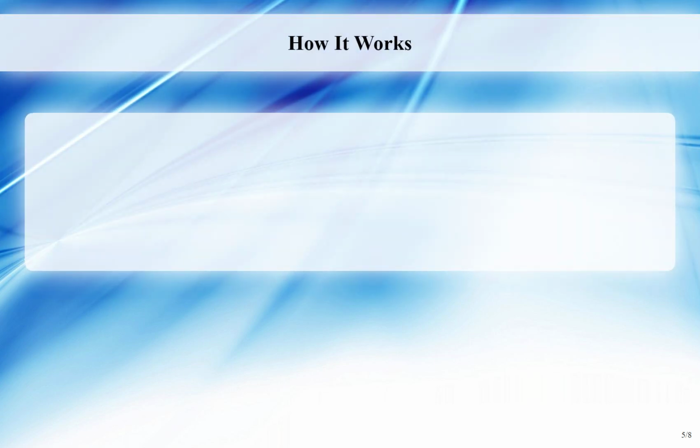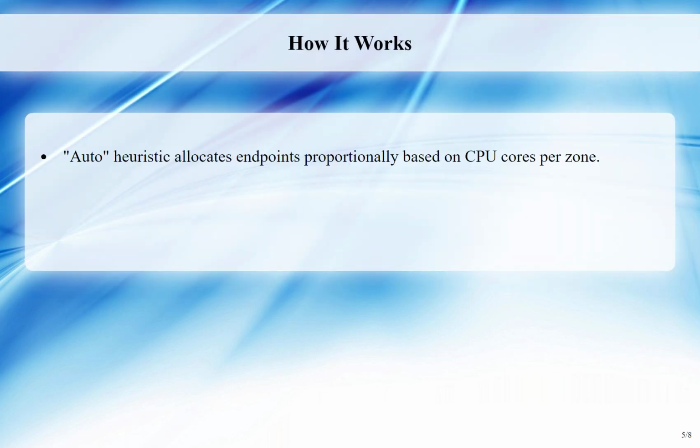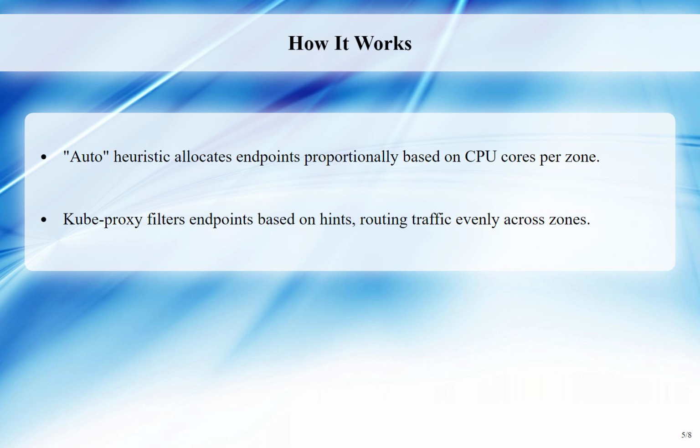How it works. The auto heuristic is a method for allocating endpoints proportionally to each zone, best suited for services with many endpoints. The endpoint slice controller is responsible for setting hints on endpoint slices when this heuristic is enabled, allocating a proportional amount of endpoints based on the allocatable CPU cores for nodes in each zone. The kube-proxy filters endpoints based on these hints, usually routing traffic to endpoints in the same zone, but occasionally routing traffic to endpoints in different zones for better distribution. This helps ensure that traffic is evenly distributed across zones.